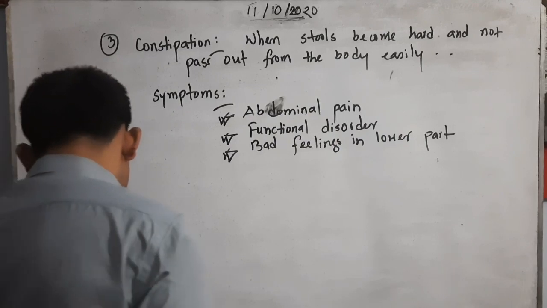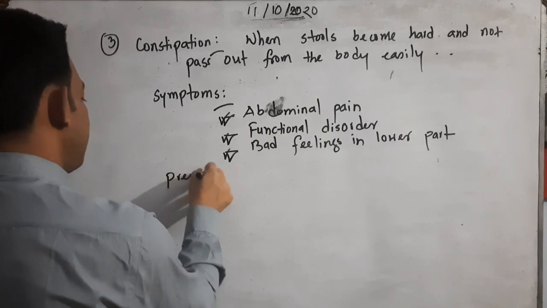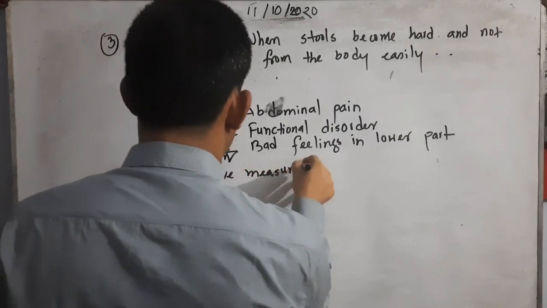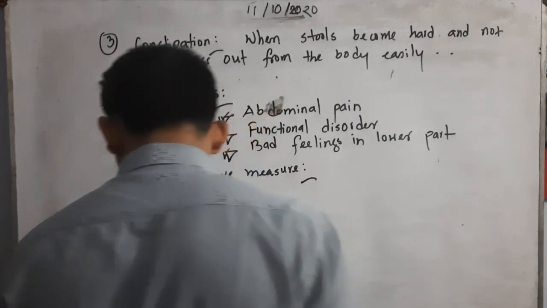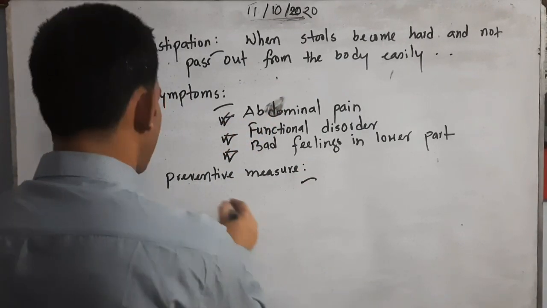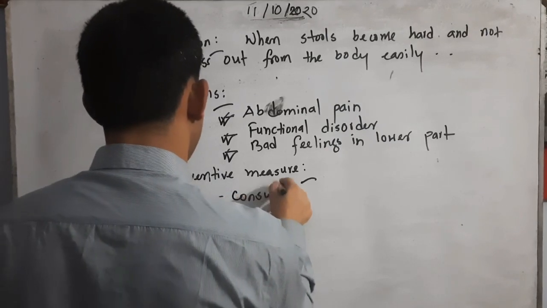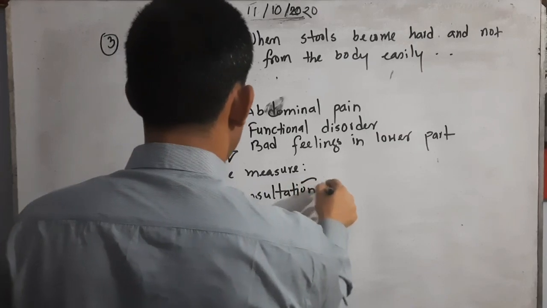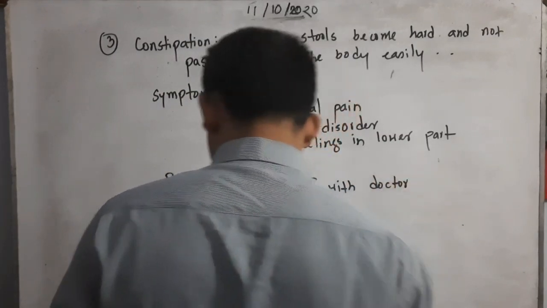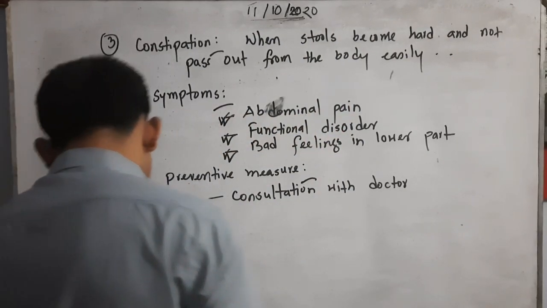So what are the remedy and preventive measures? There are lots of preventive measures, and as I told you, consultation with doctors is important. Yes, it is also an important thing. Eat fibrous food.